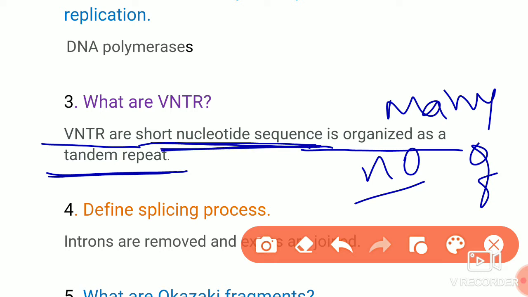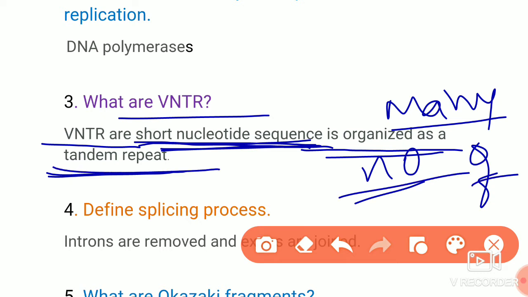Such sequences are called VNTR sequences, that is variable number tandem repeats. So here you have to write it: it is a short nucleotide sequence which is organized as many number of tandem repeats.